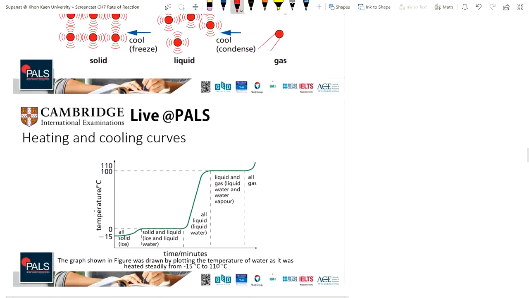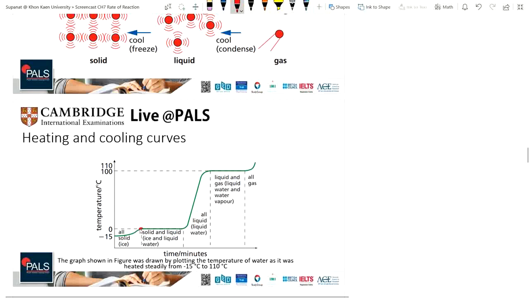All right, let's have a look here. The heating and the cooling curves. Remember that I've already explained a little bit the introduction of the changing state and the melting point, right? So at a given temperature, increasing for the solid. This is a solid, ice, starting at -15 Celsius and reaching 0 degrees Celsius.